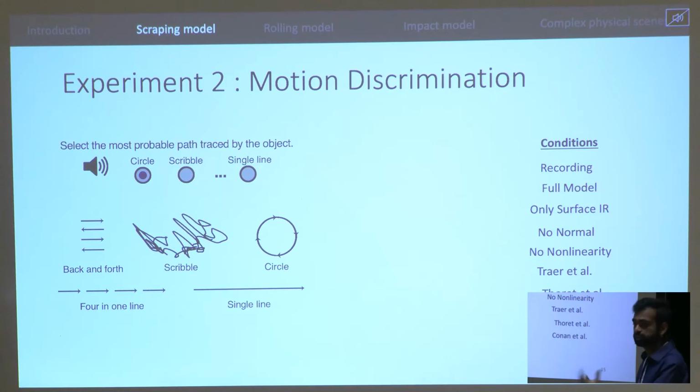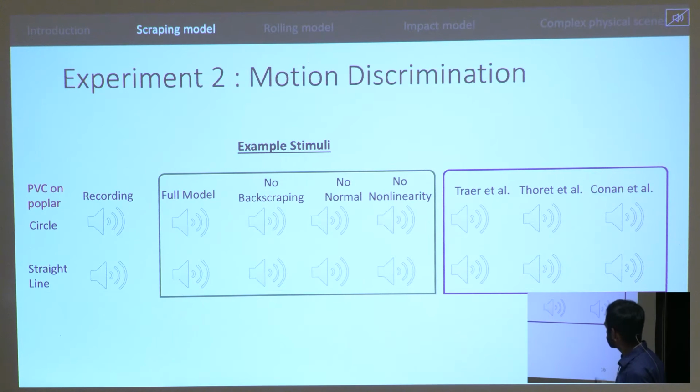So then we did another experiment, but this time it was an indirect test. We did a motion discrimination test where we asked the participants to select the most probable path traced by the object. And we also added the recorded sound condition here. So just to give you an idea of what it means to represent difficult trajectories like, say, a circle, this is what a circle sounds like in reality.